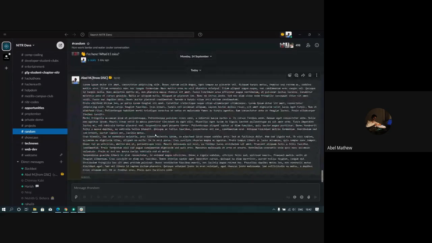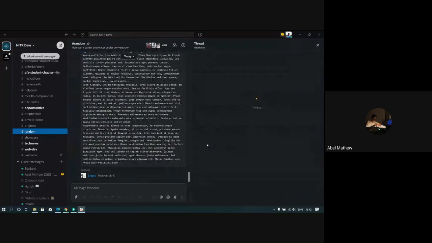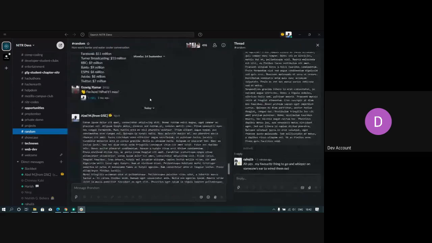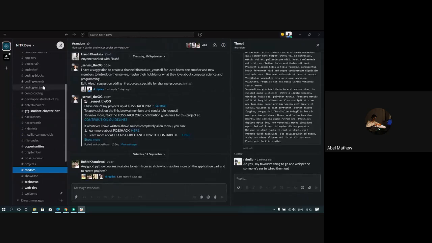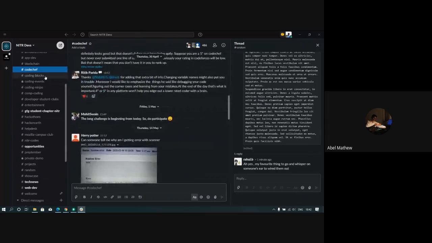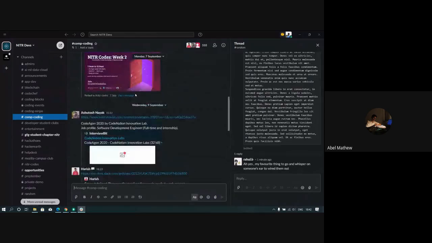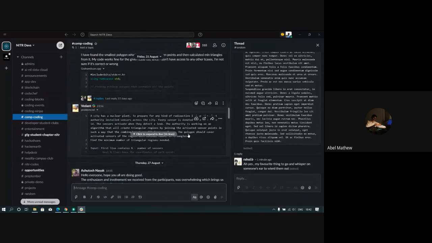If I send it using a code block, even then it is not condensing. Okay, that is really weird. Can someone help me out there? Let me see if someone has already tried doing it. I saw some message in some coding channel. Yes. So I'm not sure why it has not condensed, but if you use a code block, it even adds